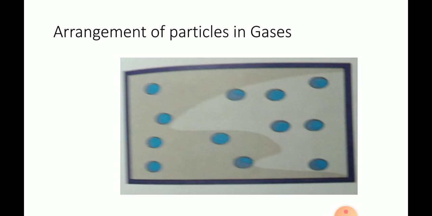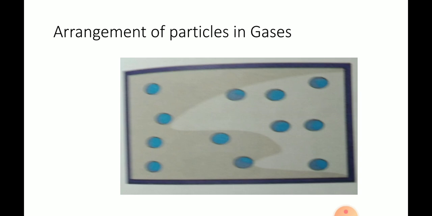So we cannot control them like that. The gases can also move freely, and have no definite shape and volume. They can flow freely in all directions.